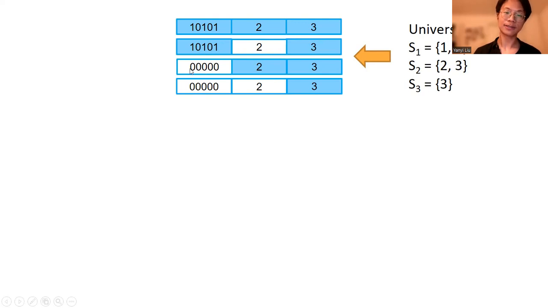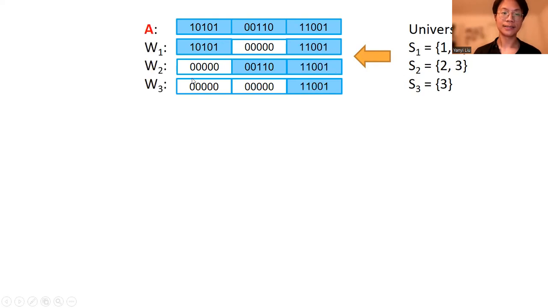If it does not contain the element 1, we put a bunch of zeros of the same length here. We do the same for the element 2 and for the element 3. We call the randomized version of the universe A, and call the randomized version of S1, S2, S3, W1, W2, W3.